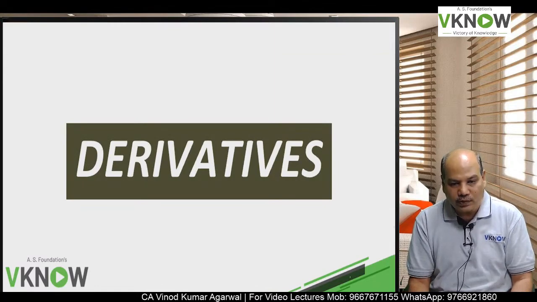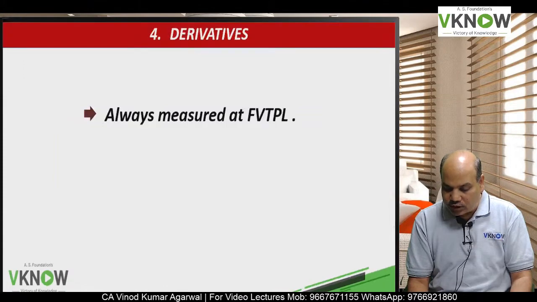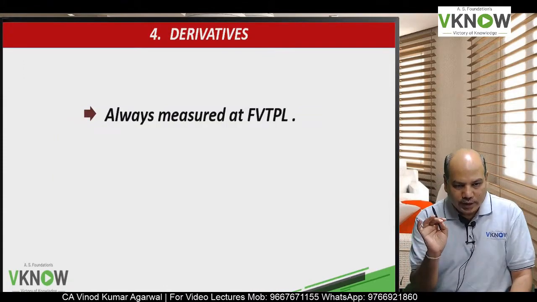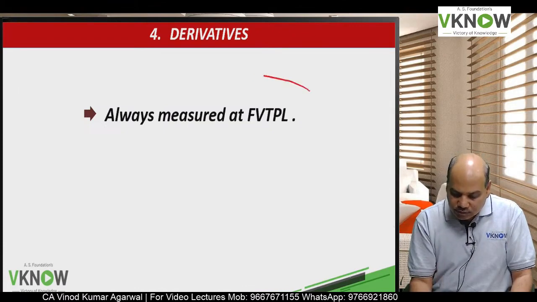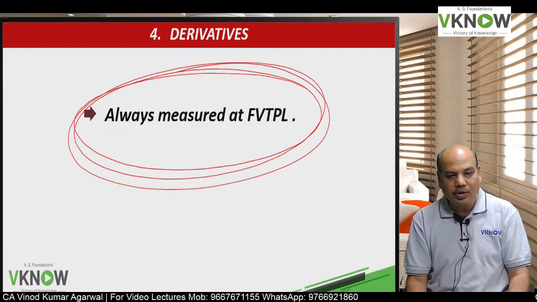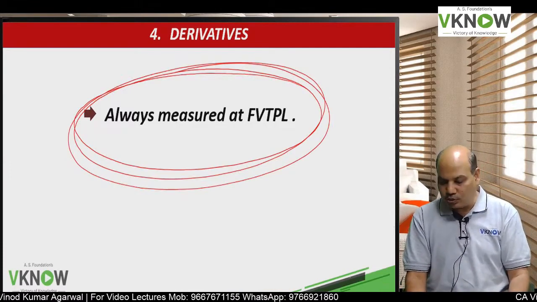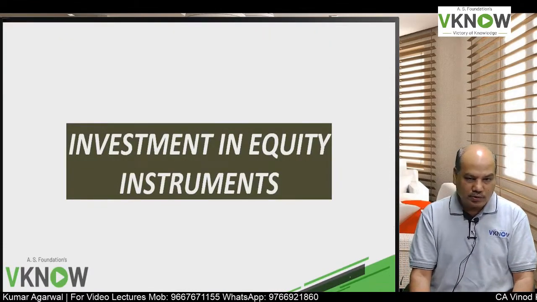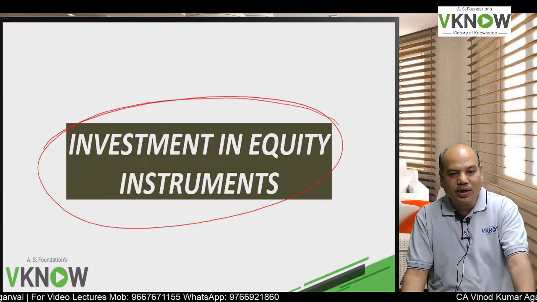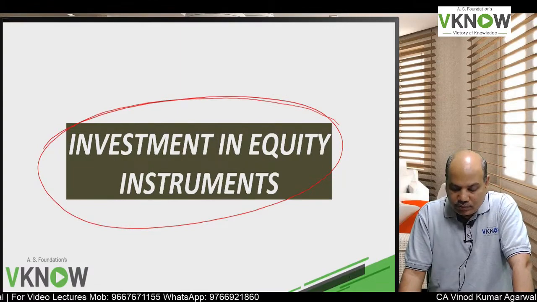So first quickly I will tell you about derivative. We will discuss about derivative in detail subsequently also. Derivatives are always measured at FVTPL. FVTPL means fair value through profit and loss account. I am not talking about cash because cash you don't require any special accounting.